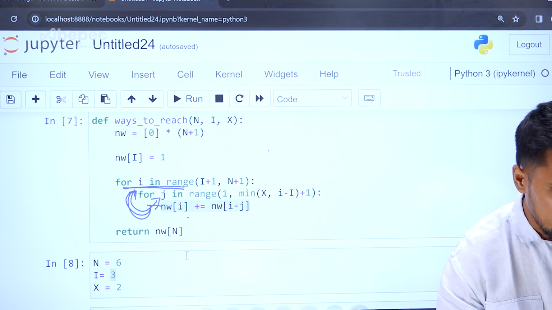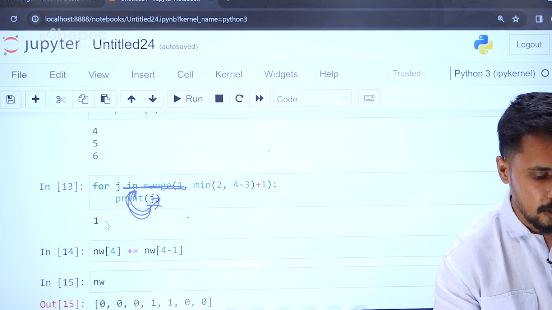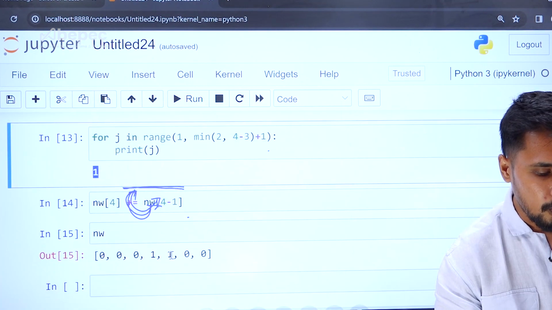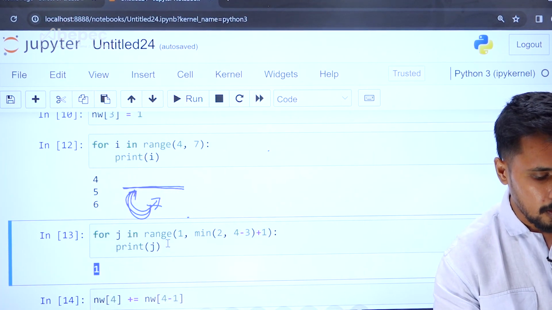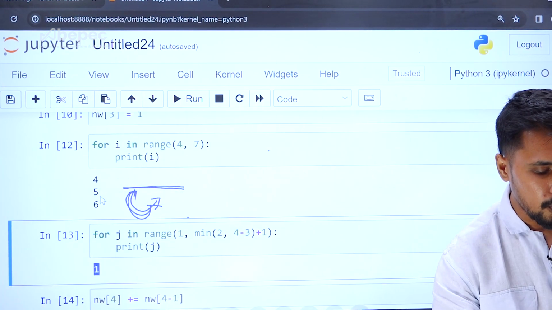Now let's go back and see. Here in j, we have only one value, so only one step we made. In order to make another step, we want to go to your range. So now fourth is done, and we are going to the fifth step.